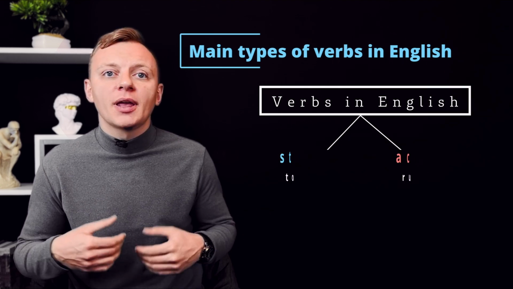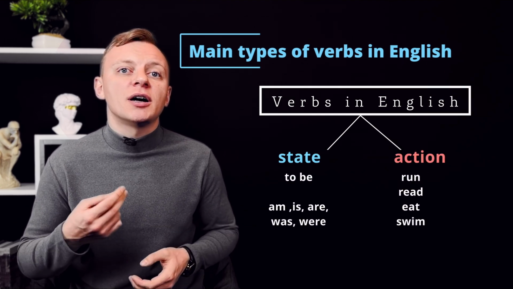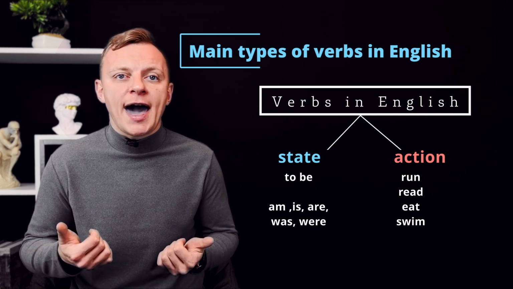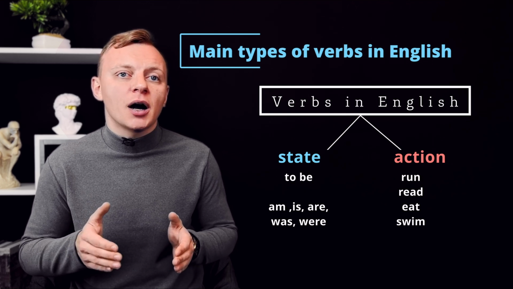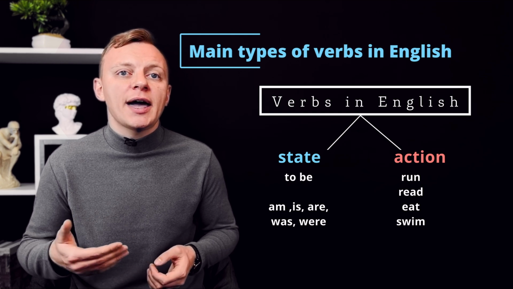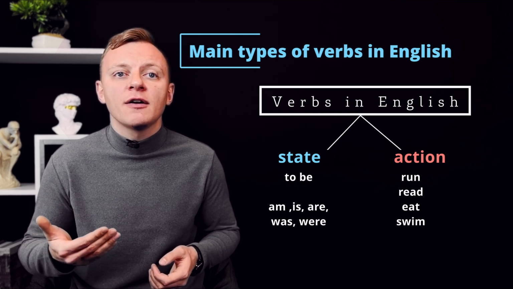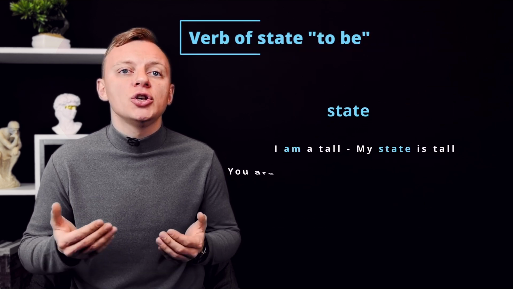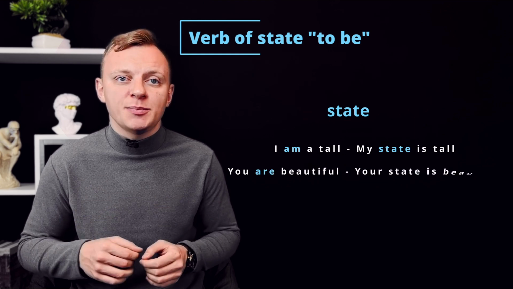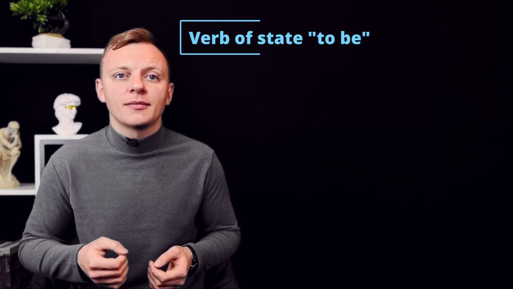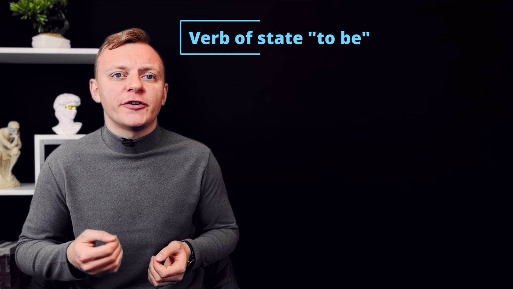Let's take a look at this table again. As we already know, in English, there are two main types of verbs: verbs of state and verbs of action. So, when we want to talk about any state of the subject, we will always use to be and its corresponding form. I am tall. My state is tall. You are beautiful. Your state is beautiful. He is Tom. His state is Tom. And what do we do with action verbs?